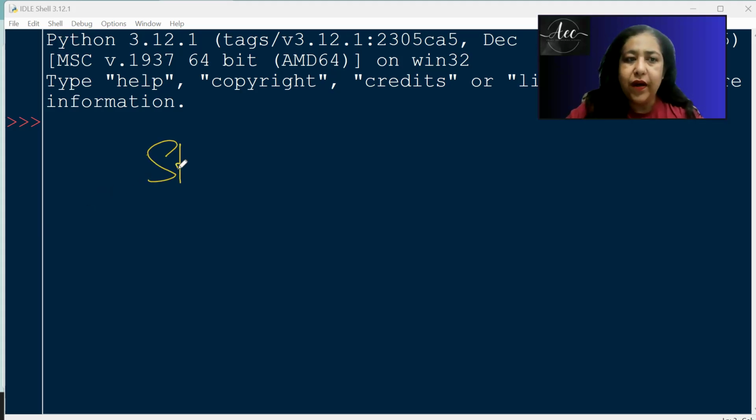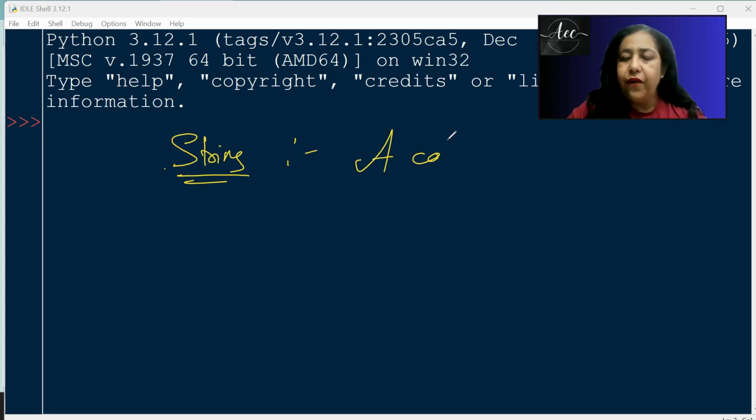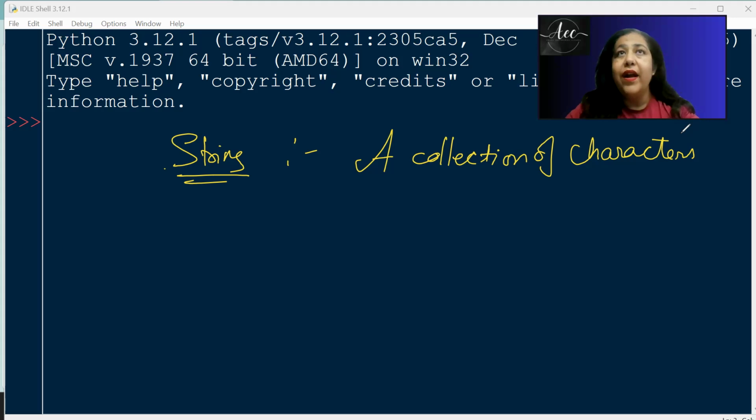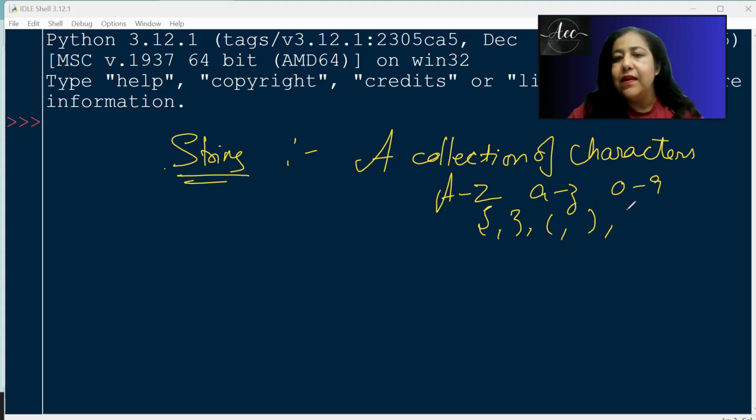So you've been using strings earlier without actually knowing that it's a string. So a string is basically a collection of characters, right? When I say it is a collection of characters, I don't mean alphabets. I'm saying characters, okay? So a collection of characters includes everything: alphabets, capital or small, digits, special symbols, spaces. So everything included forms a character, right? It could be a combination of any of these characters.